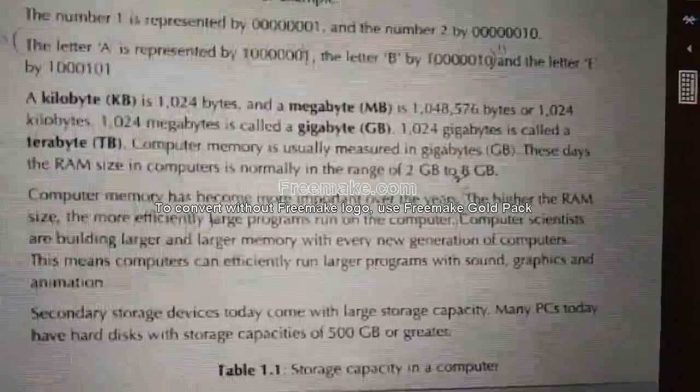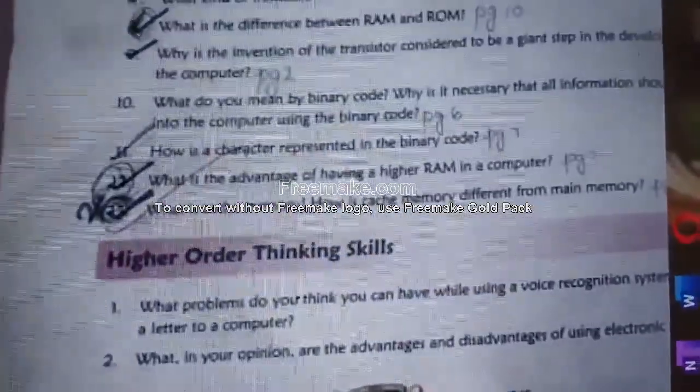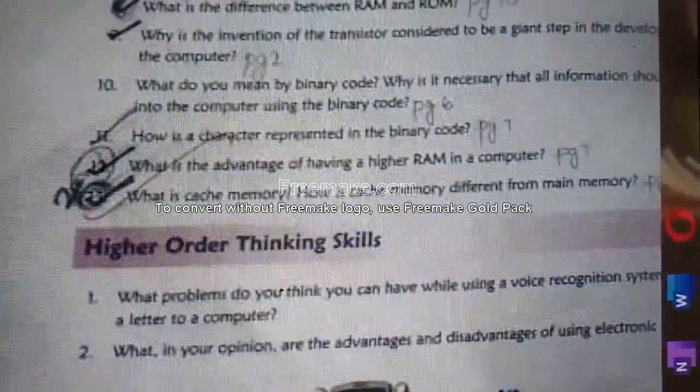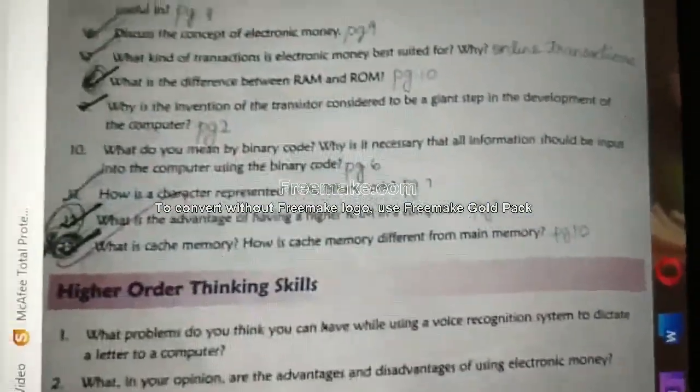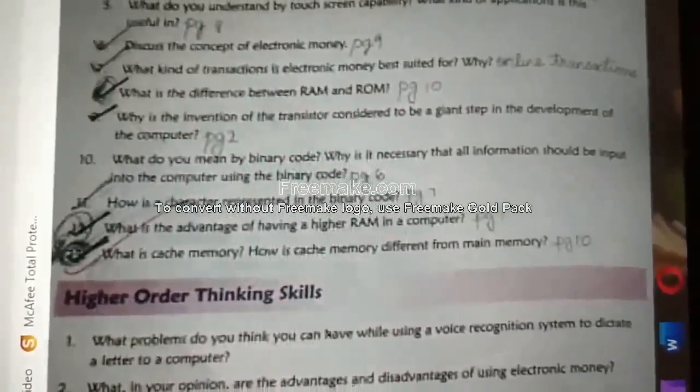First unit, last question. What is cache memory? How is cache memory different from main memory? First you say what is cache memory, then you say how cache memory is different from main memory. Page number 10.